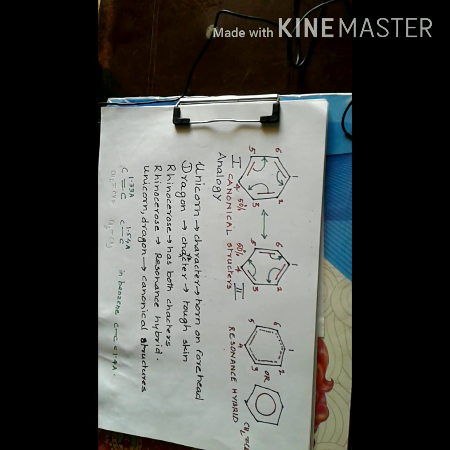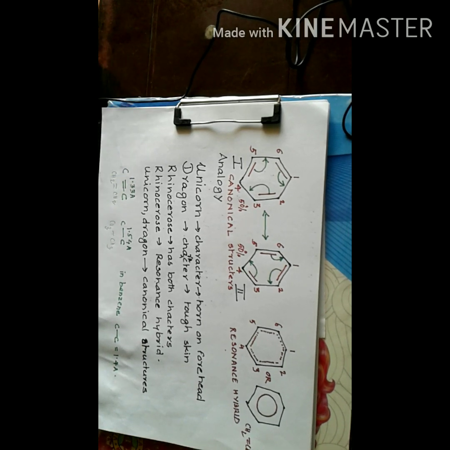So in the real structure, the resonance hybrid, since electrons are moving a longer distance, a higher potential energy is needed for this movement. So there is a greater decrease in potential energy and a greater stability attained due to this movement of electrons. So the resonance hybrid is more stable than any one of the canonical structures.